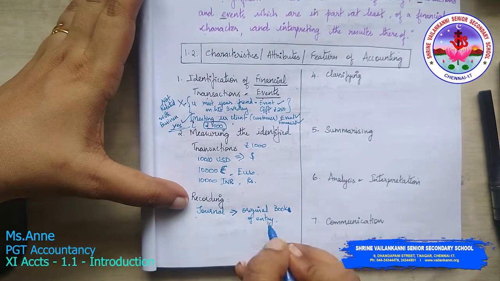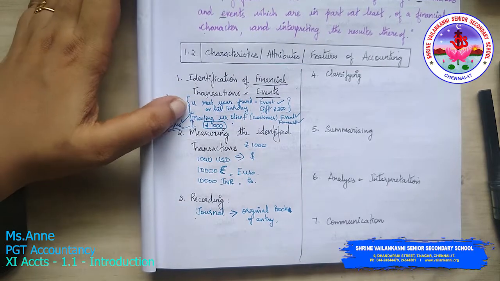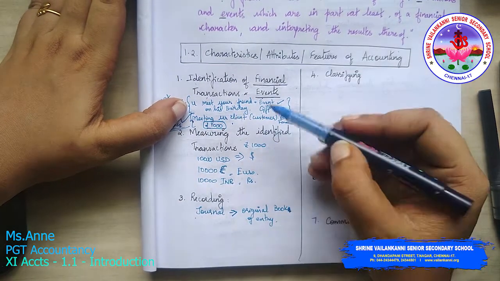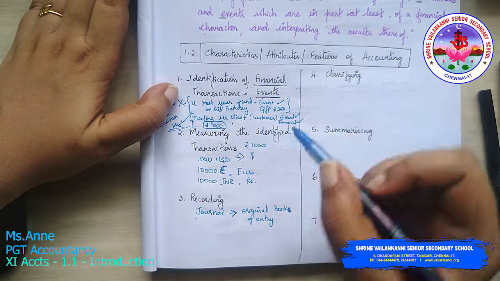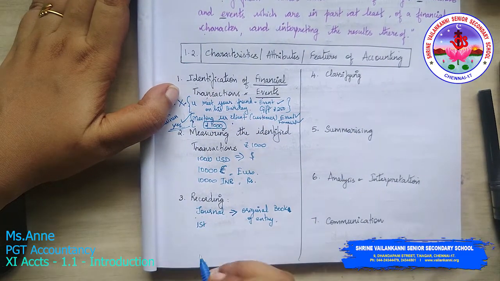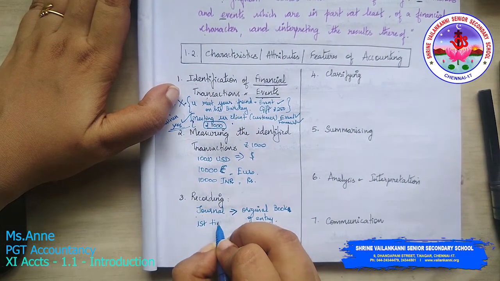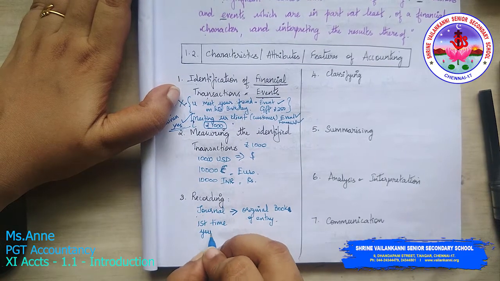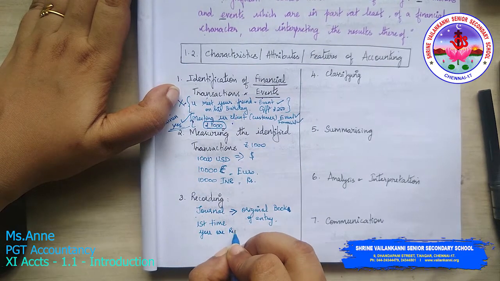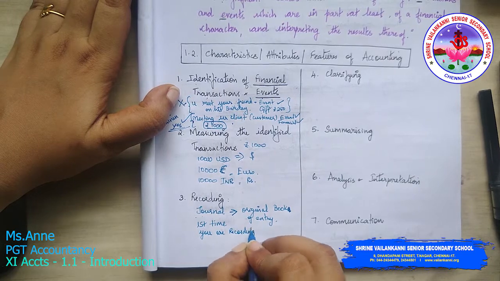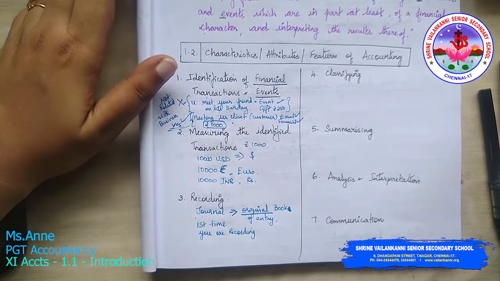Why is it called the original book of entry? Because once you have identified and measured the transaction, for the first time you are recording it. That's why it is called original.